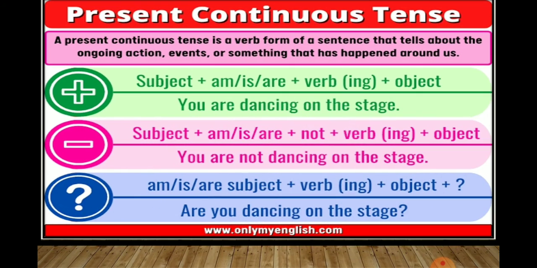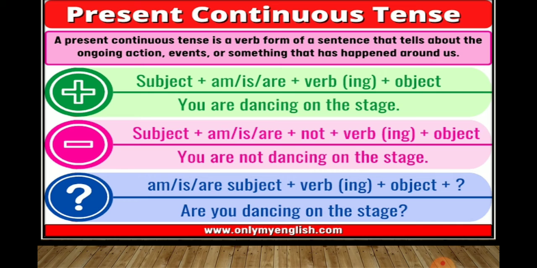Before we start with the class, let's quickly recapitulate what we had learned in this chapter. We had learned about present continuous and past continuous tense. A present continuous tense is a verb form of a sentence that tells us about the ongoing action, events or something that has happened around us. We had talked about three types of sentences: the positive sentence, the negative sentence and the formation of questions.